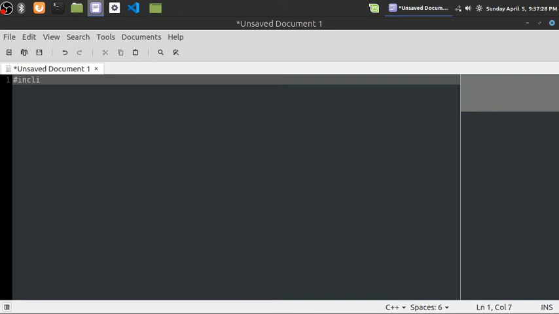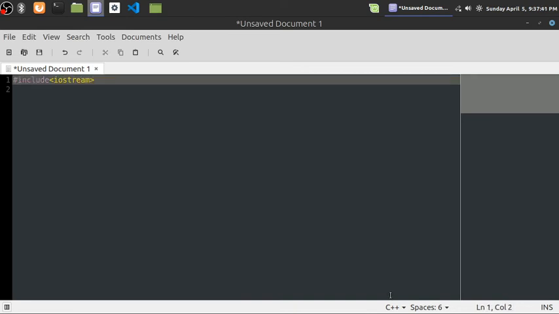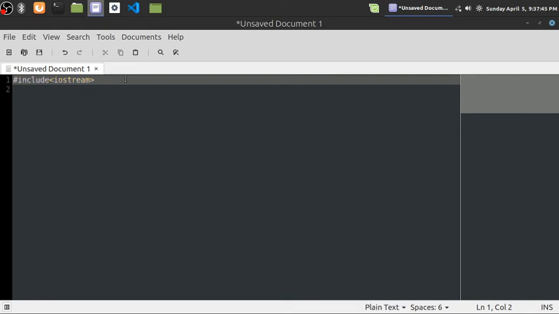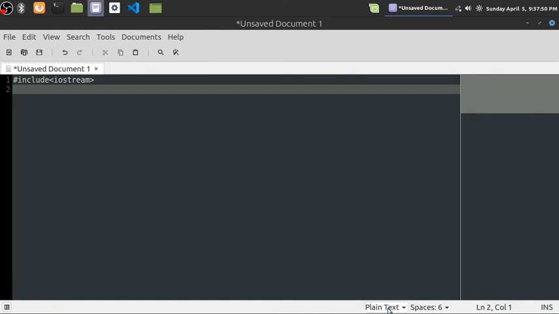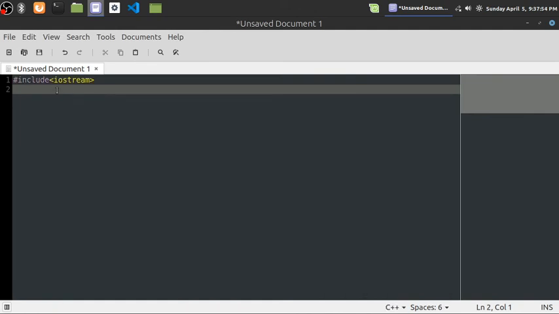Okay, so let's start writing. Include iostream, which is a header file, and you can see that these words are being highlighted. But if it were plain text, you would see that nothing has been highlighted. Okay, it's just a plain gray word, which we don't like. We all like colorful things, so that is why we are doing it. Then using namespace std.